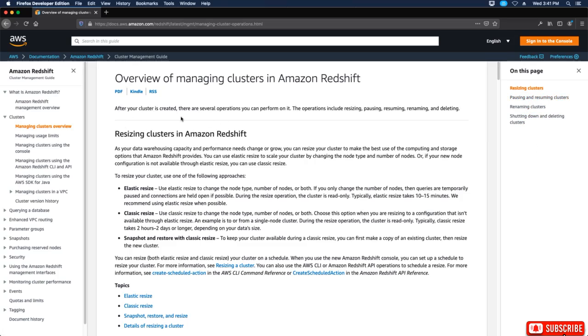After your cluster is created, there are several operations you can perform on it. The operations include resizing, pausing, resuming, renaming, and deleting. As your data warehouse capacity and performance needs change or grow, you can resize your cluster to make the best use of the computing and storage options that Amazon Redshift provides. You can use Elastic Resize to scale your cluster by changing the node type and the number of nodes. Or if your new node configuration is not available through Elastic Resize, you can use Classic Resize.